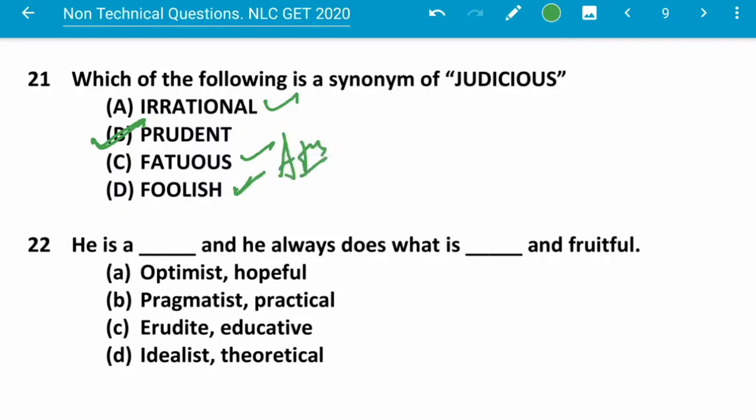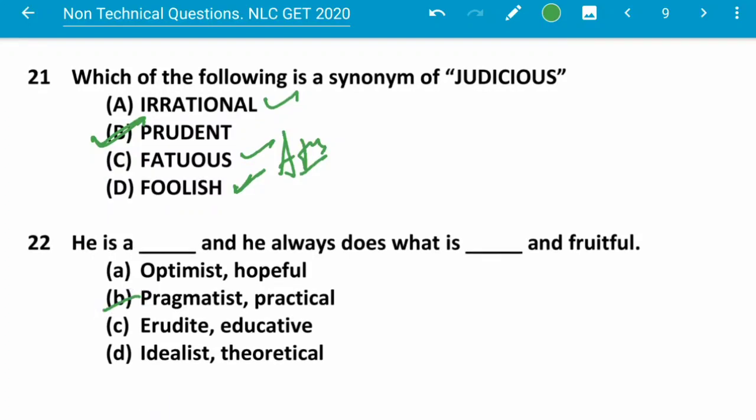That means opposite. He is dash and he always does what is dash and fruitful. We have to fill the dashes with these words. So what should the words be? The words should be pragmatist and practical, because in this case practical is the only choice. So this can be filled. And what does pragmatist mean? Pragmatist means realistic.